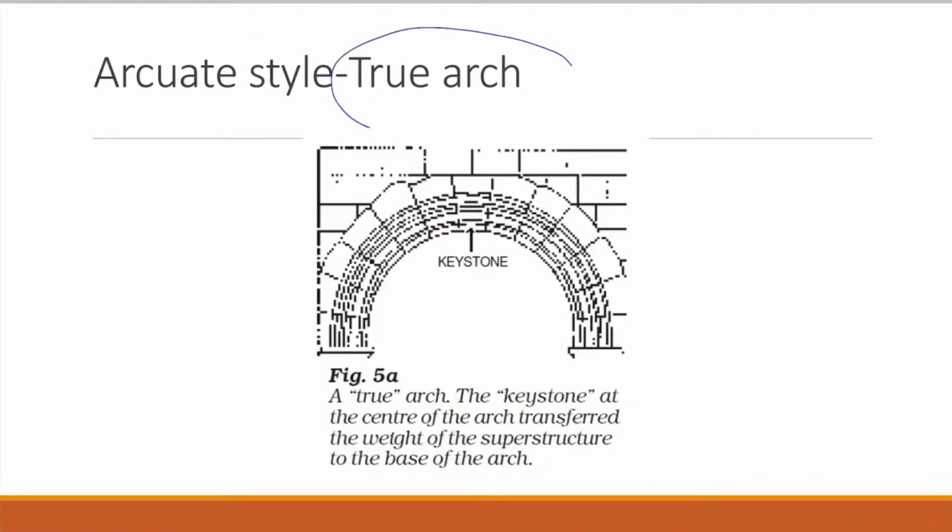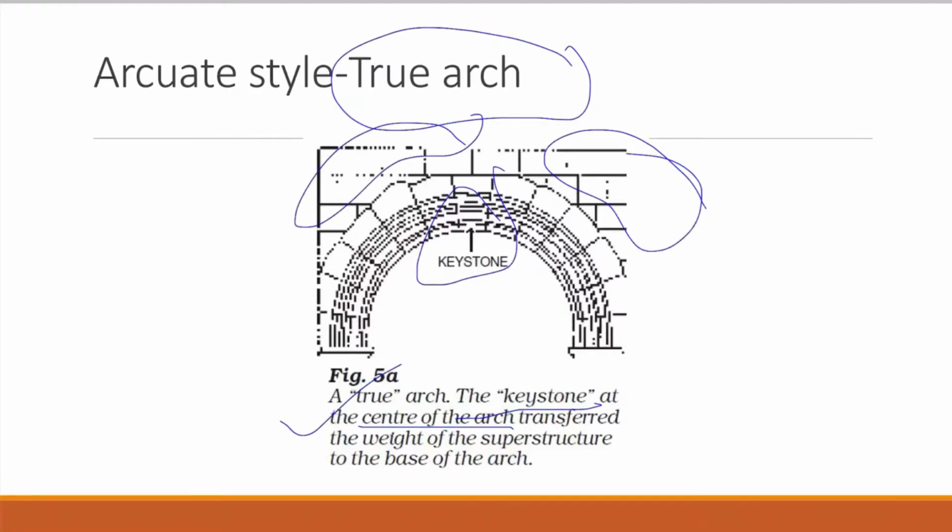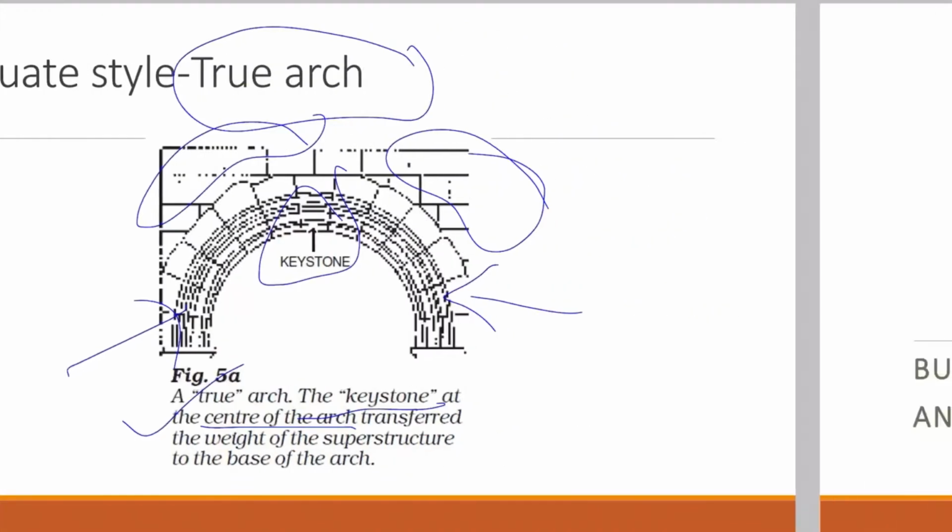You see, this is a true arch. What is a true arch? The keystone is placed at the center of the arch, like this, and the weight of the superstructure around it is carried to the base of the arch by this keystone. So this is an architectural style of building.